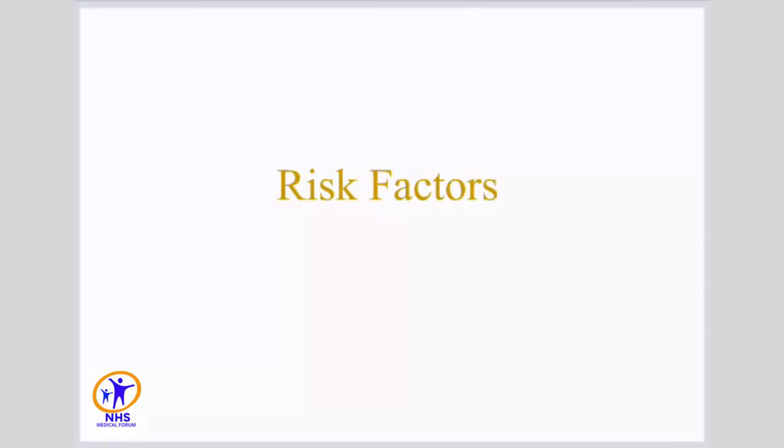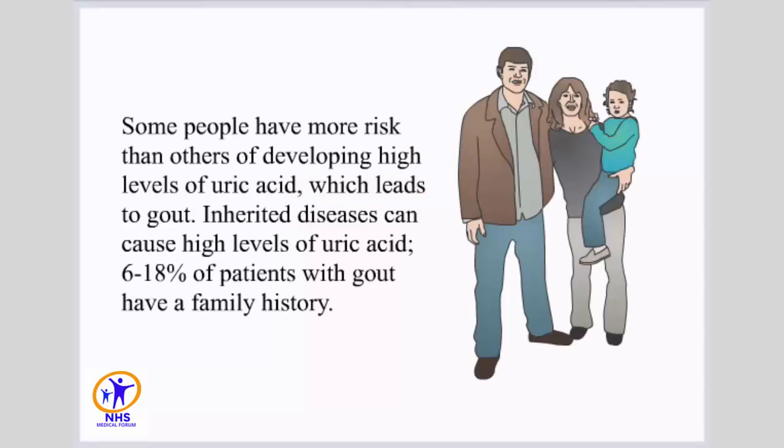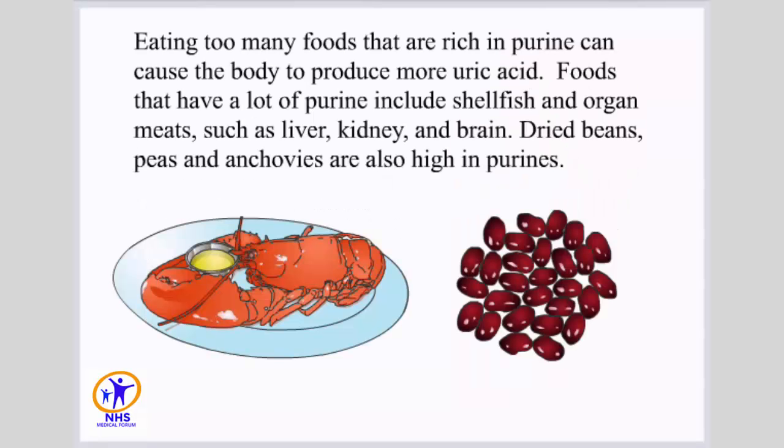Risk factors. Some people have more risk than others of developing high levels of uric acid, which leads to gout. Inherited diseases can cause high levels of uric acid. 6 to 18% of patients with gout have a family history. Eating too many foods that are rich in purine can cause the body to produce more uric acid. Foods that have a lot of purine include shellfish and organ meats such as liver, kidney, and brain. Dried beans, peas, and anchovies are also high in purines.